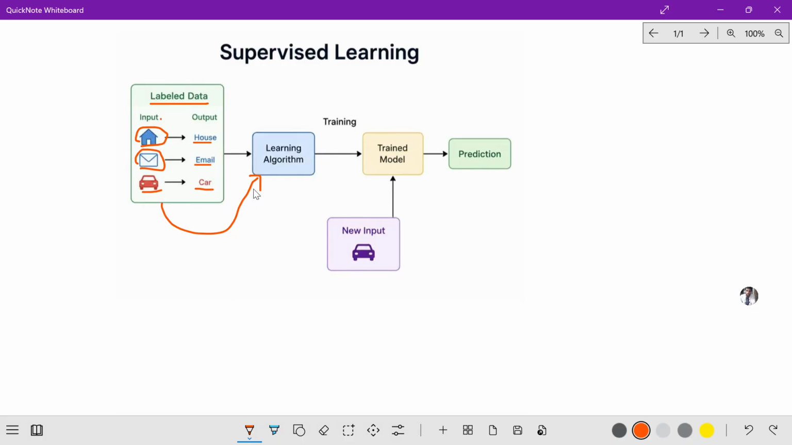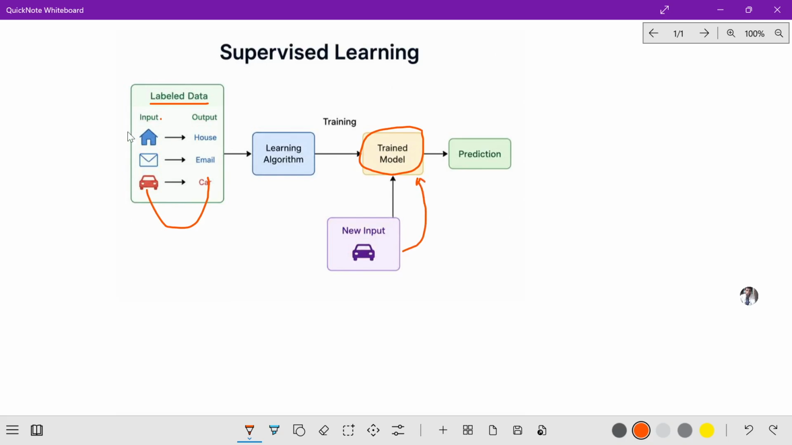Then what is going to happen? During the learning process, the algorithm studies the relationship between inputs and outputs. The algorithm learns the relationship between input and output, and then it builds the trained model. After training, the trained model can take new input.